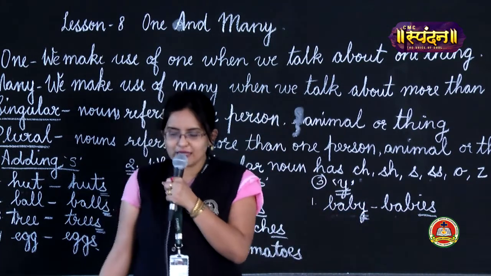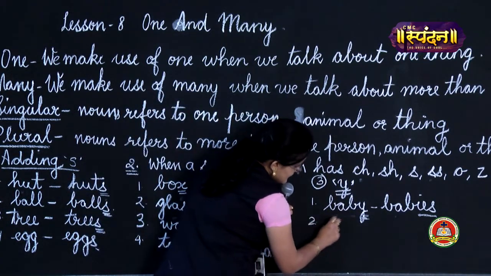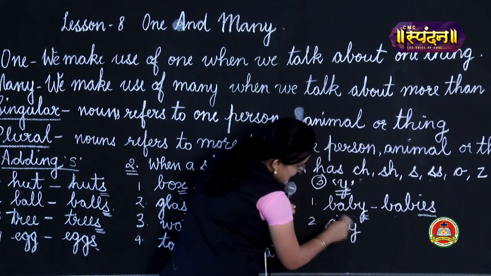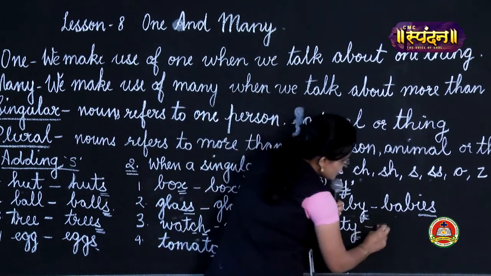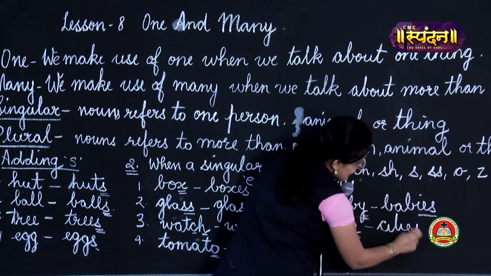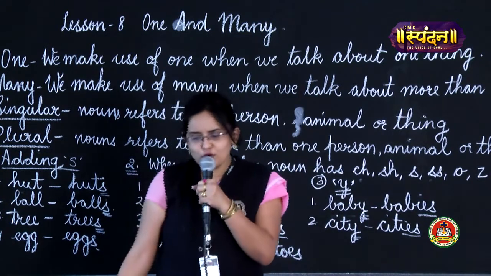The next example that we can take is fairy or city. If I take city, again this Y is there, so you will change Y to IES. So this singular noun has now changed to a plural noun.